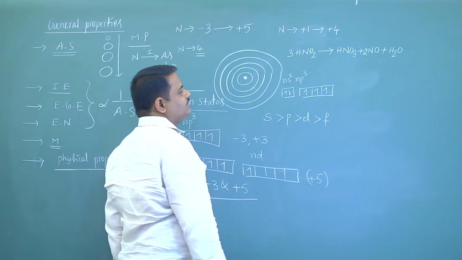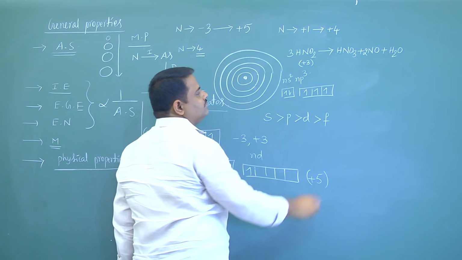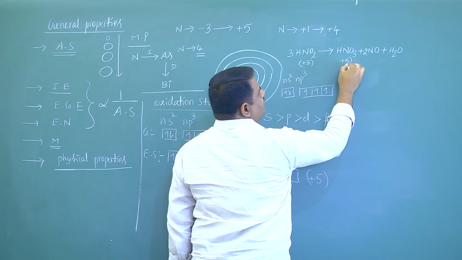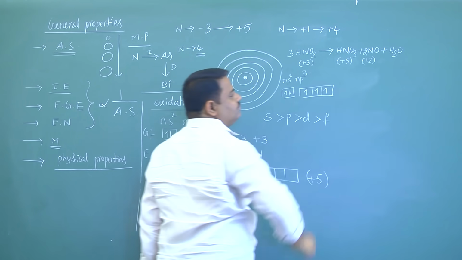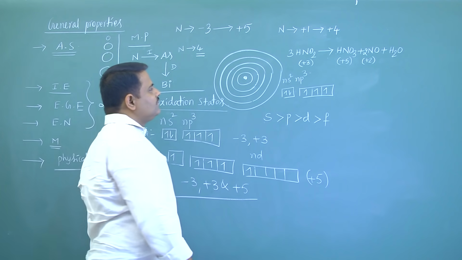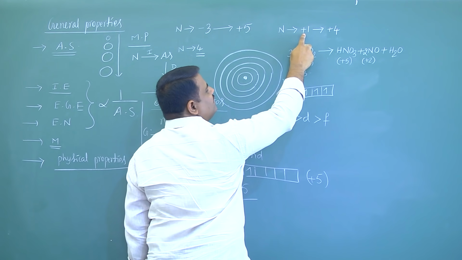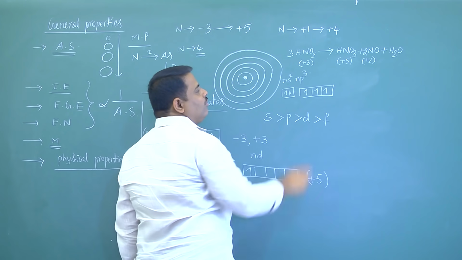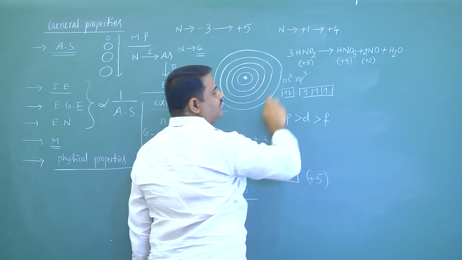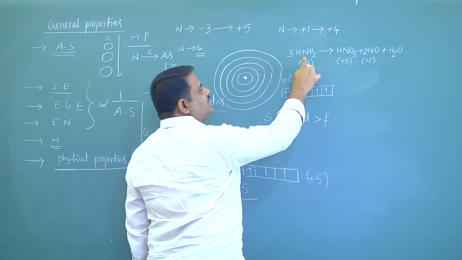Now see this one. Here the oxidation state of nitrogen is +3. Here +5. Here +2. So if the oxidation state of nitrogen lies between +1 to +4, it can undergo disproportionation. What is disproportionation? Here the oxidation state of nitrogen is +3.